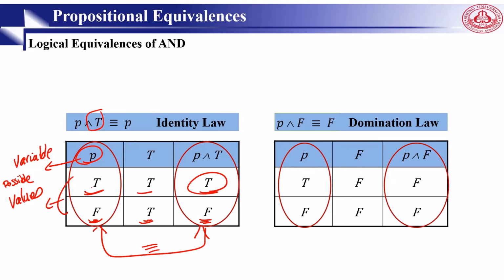For the domination law, P and F. So we go for variable P. The possible values for this variable can be either true or false. And with false, it's always false, right? True and false is always false. False and false is always false. That's why you can see that these two parts are the same. That is called the domination law.